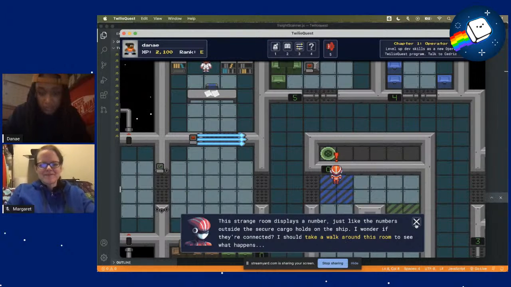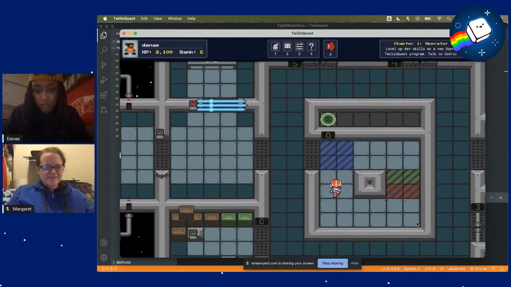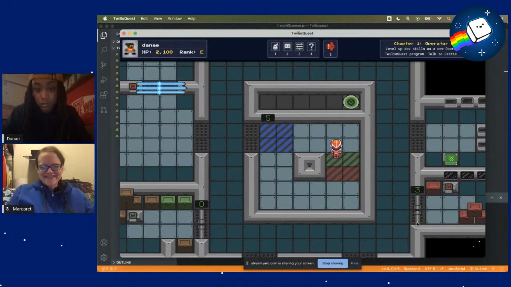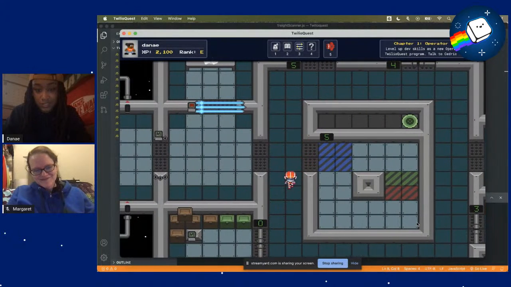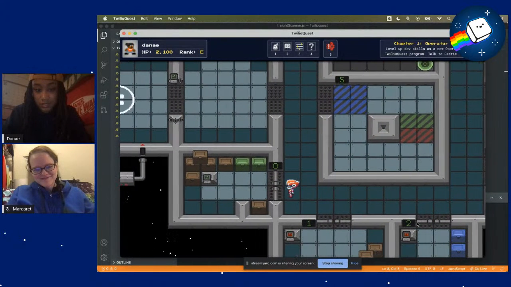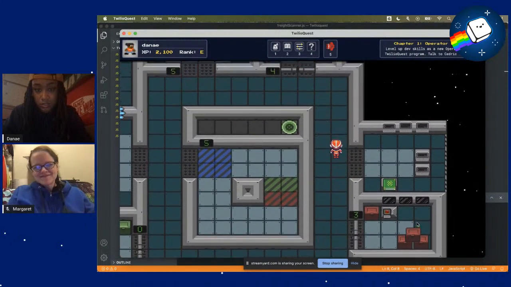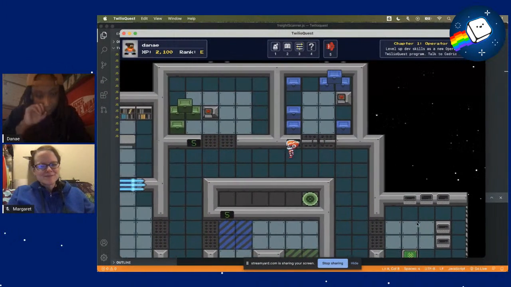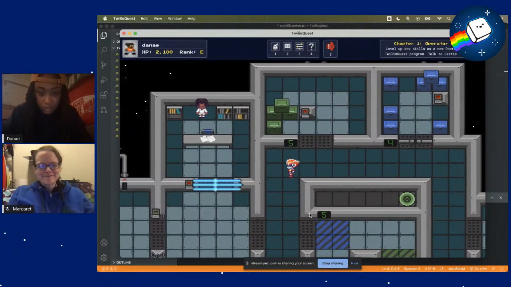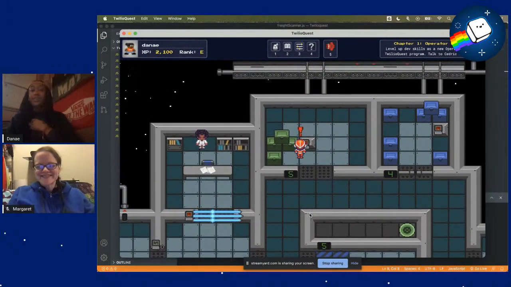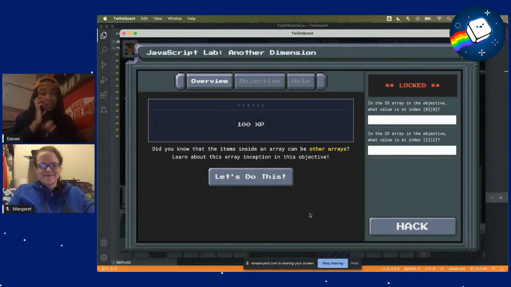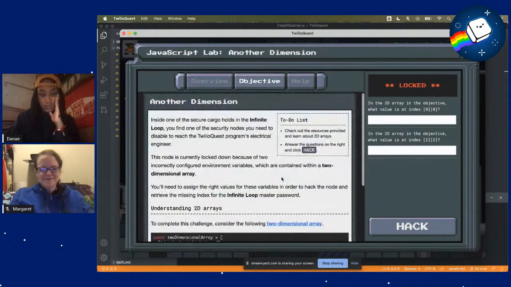I wonder if I should take a walk around this room. I did. Oh wait, this room? Oh. What? Okay. Things changed. Now this is closed again. This is closed, this is closed. But 5 is open. Okay. So that number is the one that I have to go to. Okay. That's trippy. Did you know that the items inside an array can be other arrays? Gosh. Learn about the array inception in this objective.